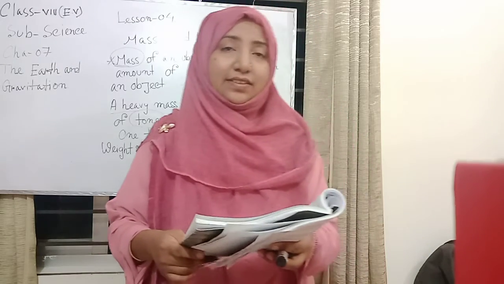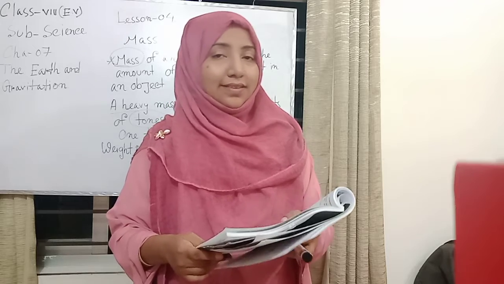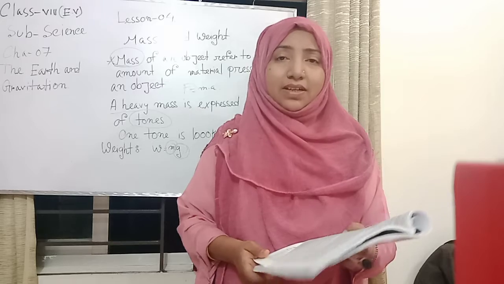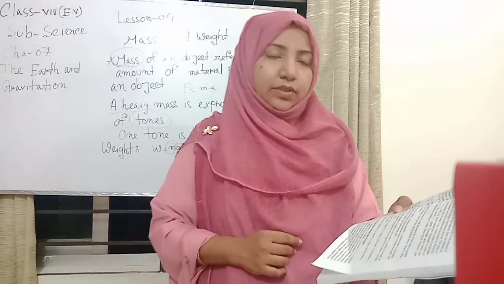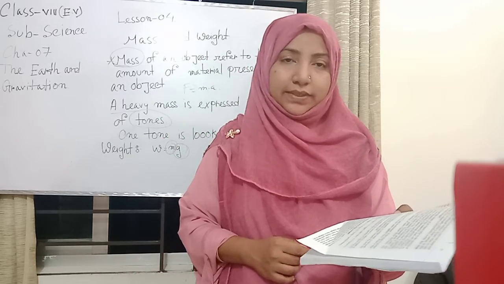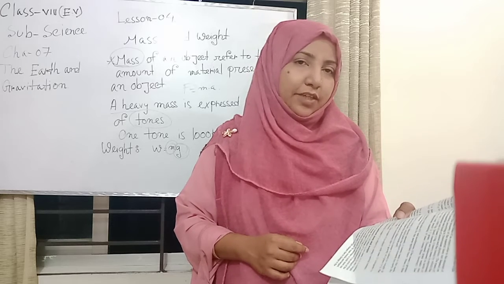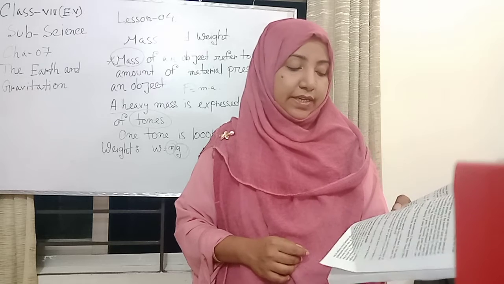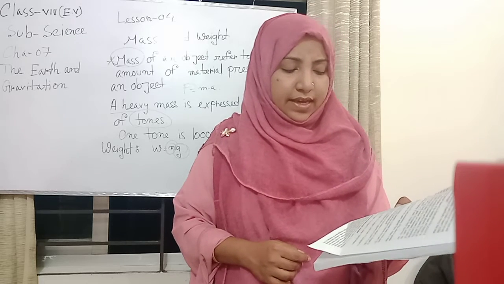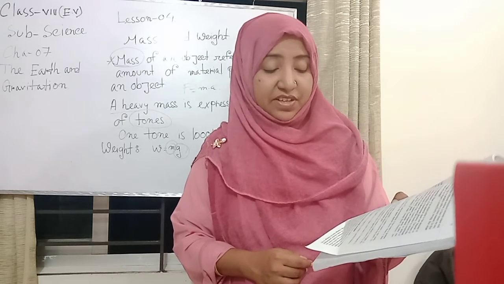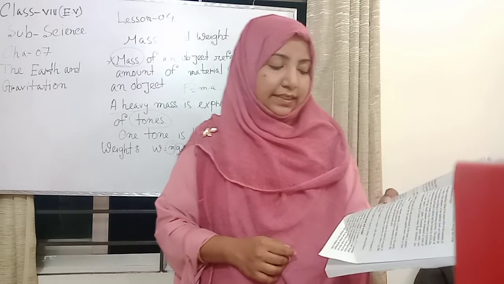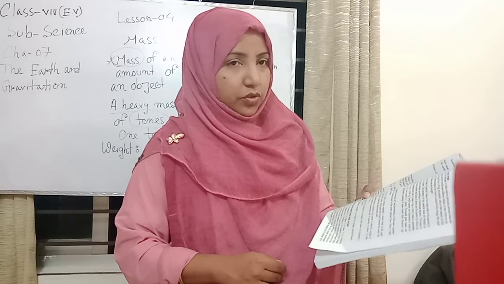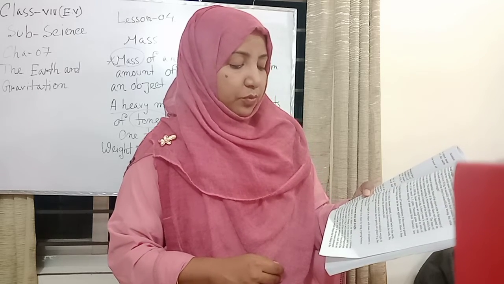My dear students, we have done another lesson. In this lesson we want to know about the relation between mass and weight. We know that the amount of material in an object is its mass. It is a constant parameter which does not change with a change of location to any height above the earth. If an astronaut has a mass of 75 kg, it will remain unchanged whether he is on the surface of the earth, on the surface of the moon, or in orbit around the moon or earth.